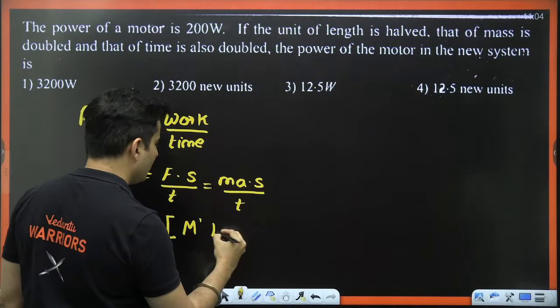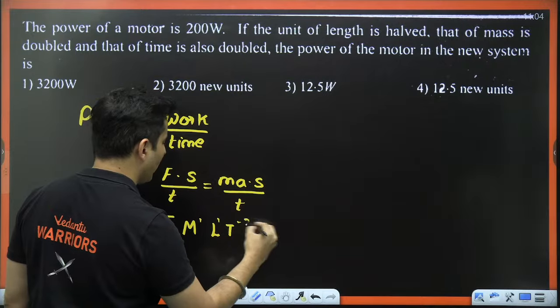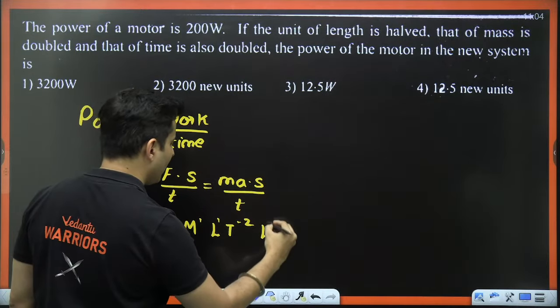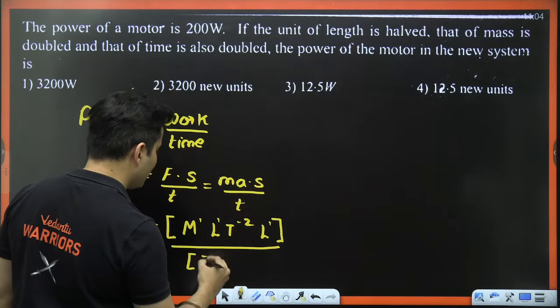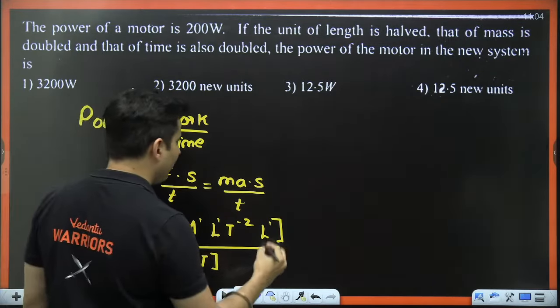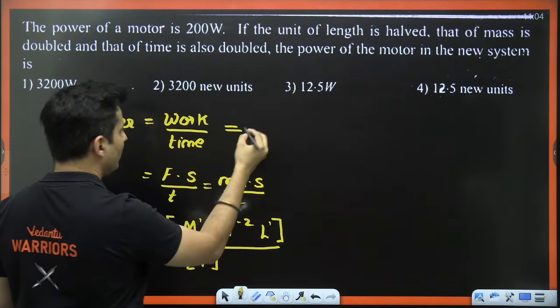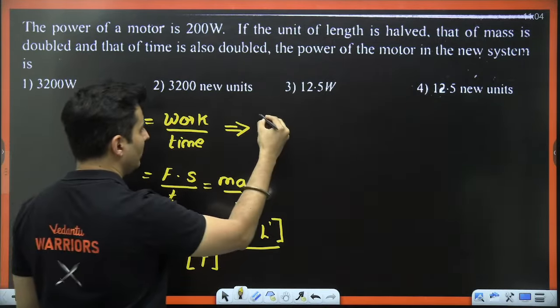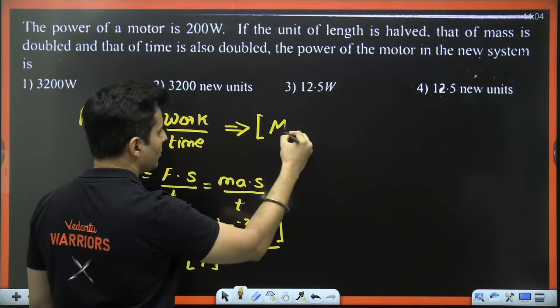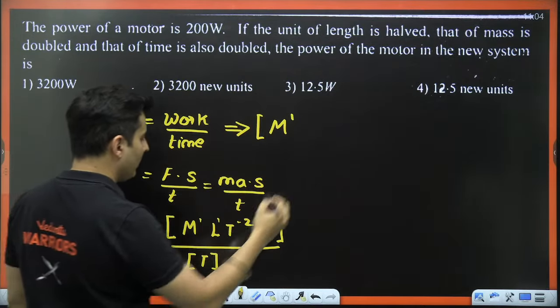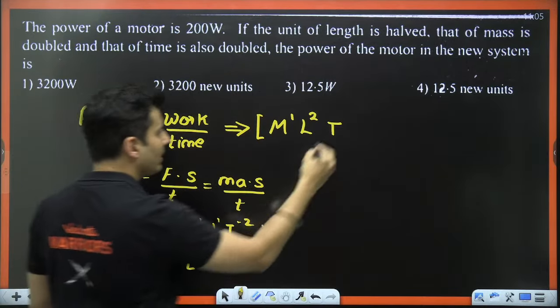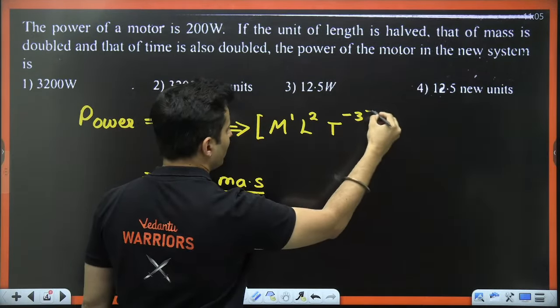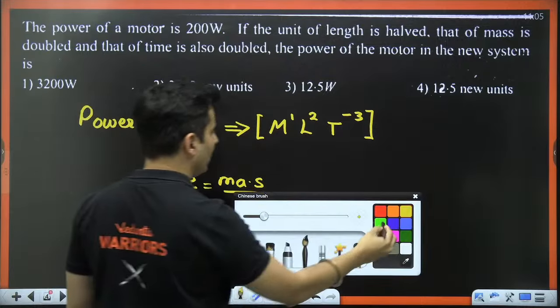Acceleration dimension is L raised to 1, T raised to minus 2. Displacement is L raised to 1. So eventually the dimensional formula will turn out to be M raised to 1, L raised to 2, and T raised to minus 3. That is the final dimensional formula.